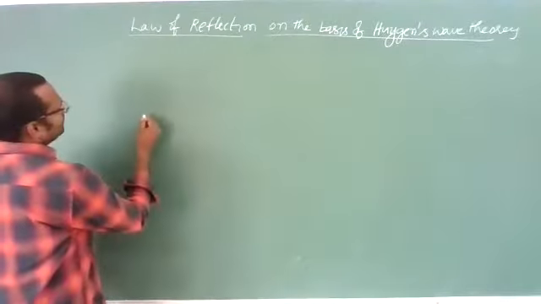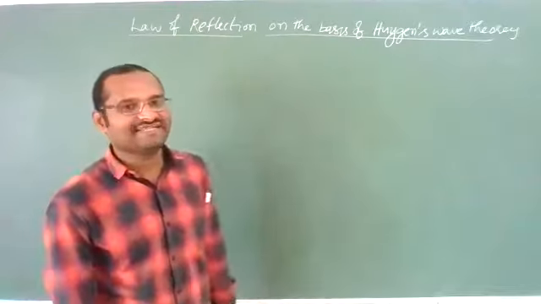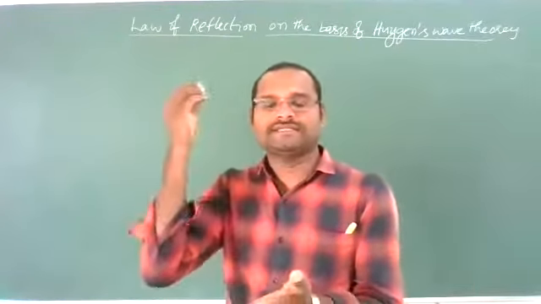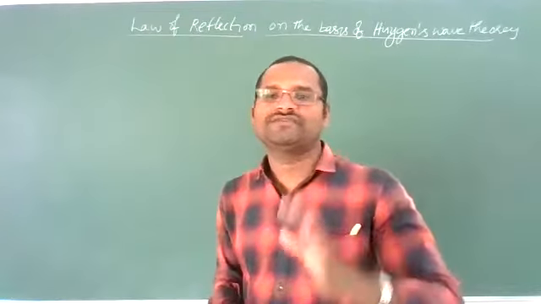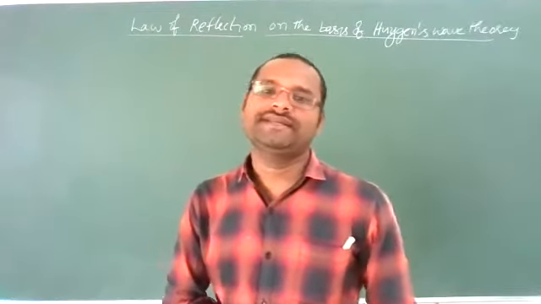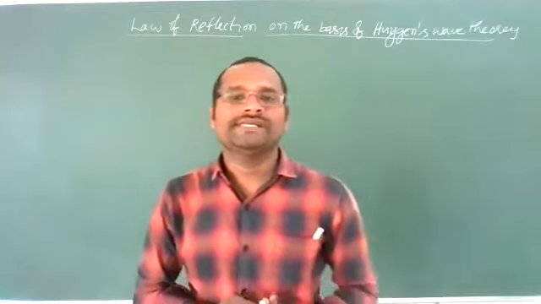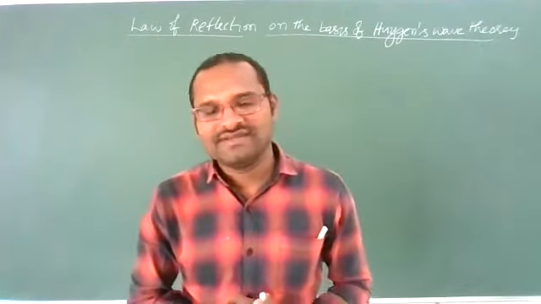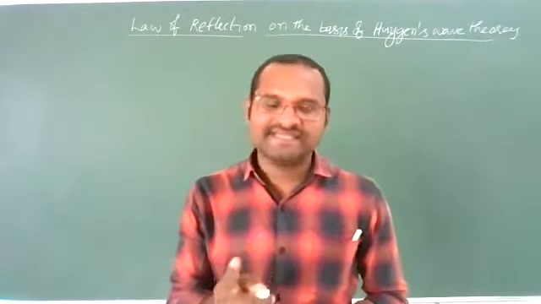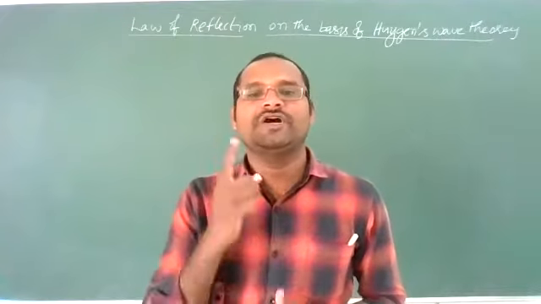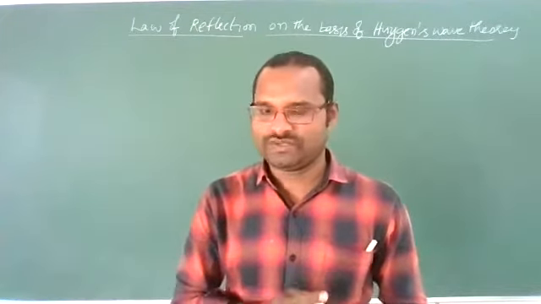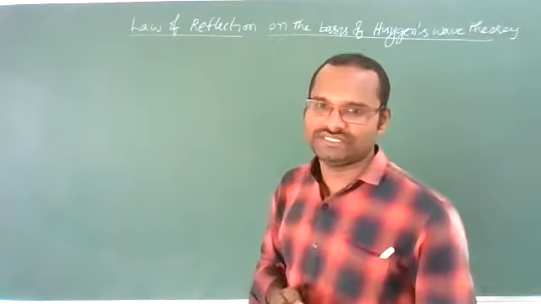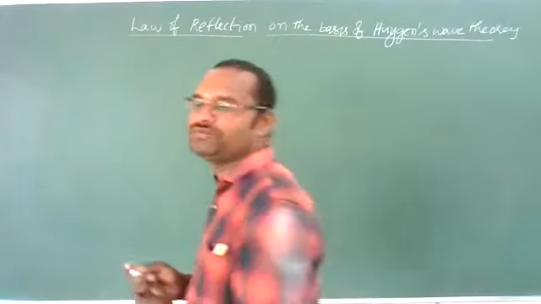So we know what reflection is. Reflection is nothing but when a ray of light falls on a surface, it bounces back. That phenomenon we call reflection. And in reflection, two laws are there. The first law is that the angle of incidence is equal to the angle of reflection, and the second law is that the incident ray, reflected ray, and normal all lie in the same plane. These two laws we have to prove using Huygens wave theory, that means by using wavefronts.